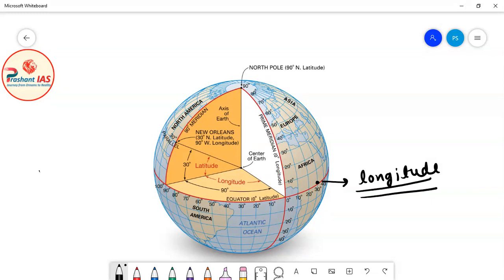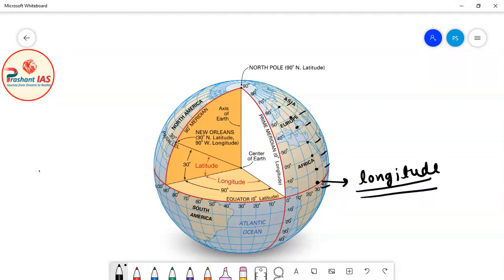Now friends, suppose a person is now standing here, then here, then here, and then here. What is the latitude of place number 1, place number 2, place number 3, place number 4, place number 5, place number 6, and place number 7? What is the longitude of all these places?